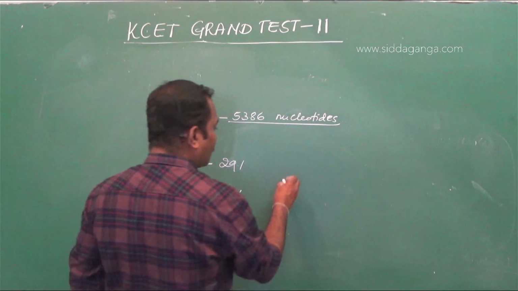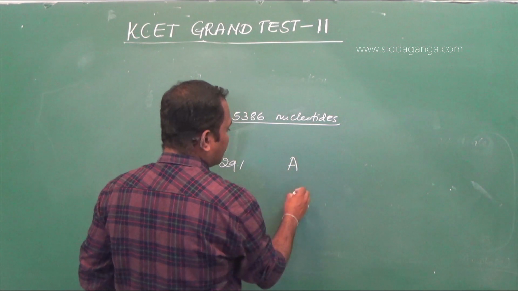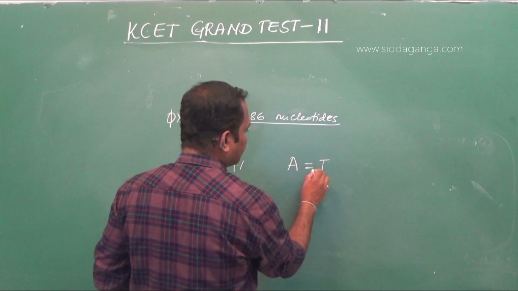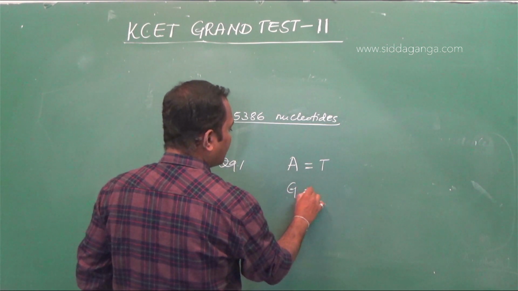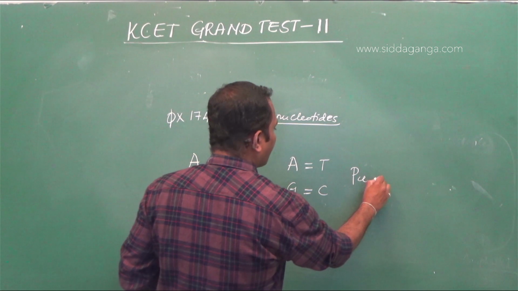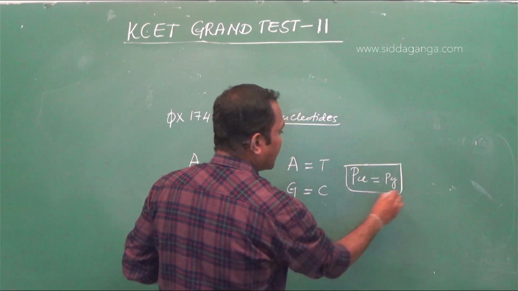According to Chargaff rule, the number of adenine should be equal to the number of thymidine, and the number of guanine should be equal to the number of cytosine. That is, the amount of purine should be equal to the amount of pyrimidine in double stranded DNA.